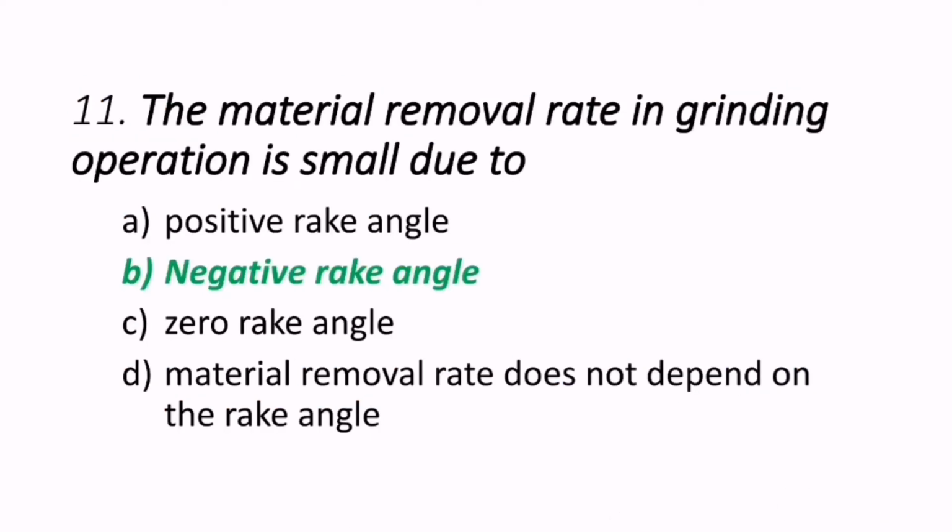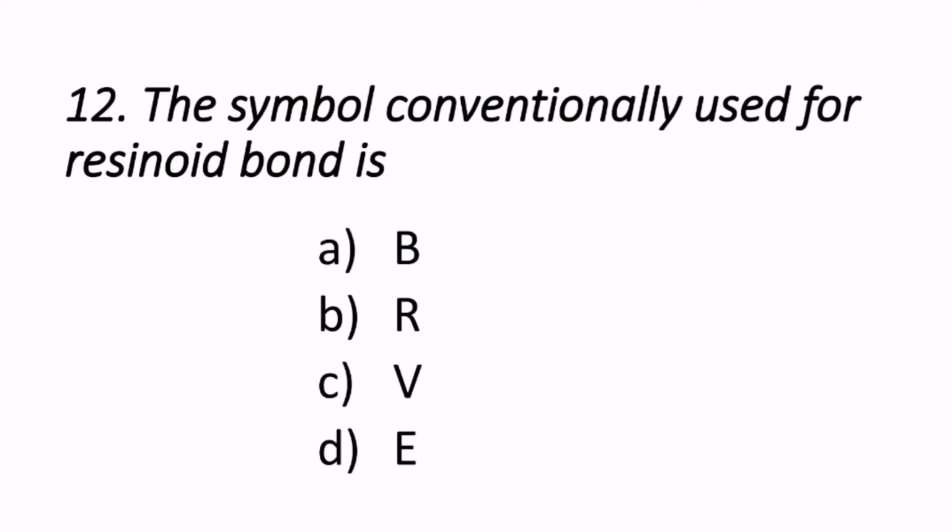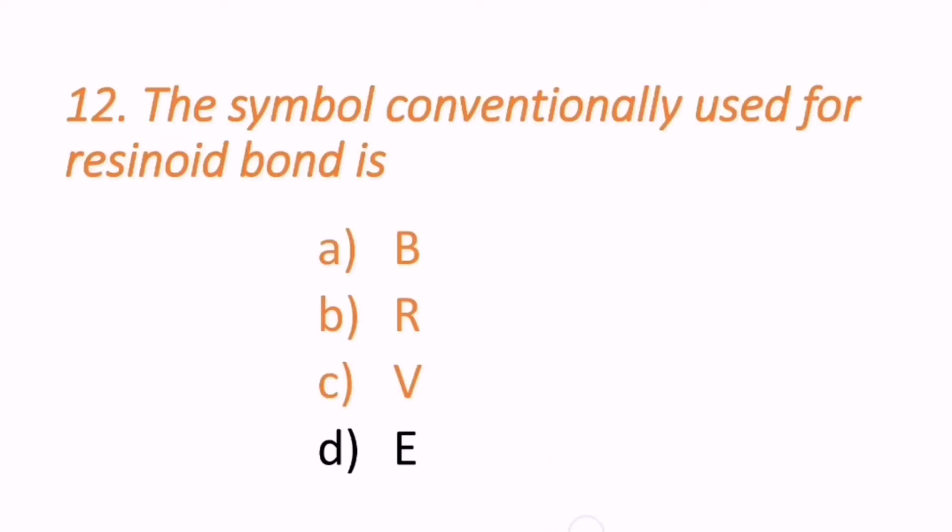So the correct answer is negative rake angle. So the removal rate in grinding operation is small due to negative rake angle. 12th question, the symbol conventionally used for resinoid bond. So resinoid bond symbol is